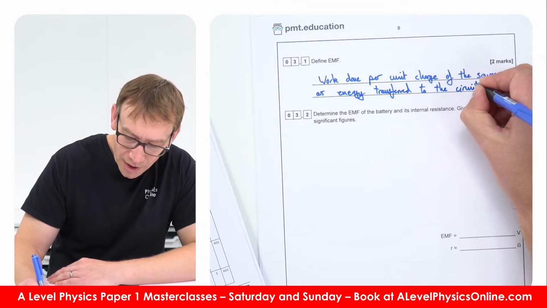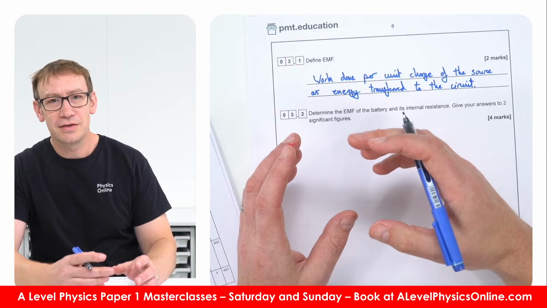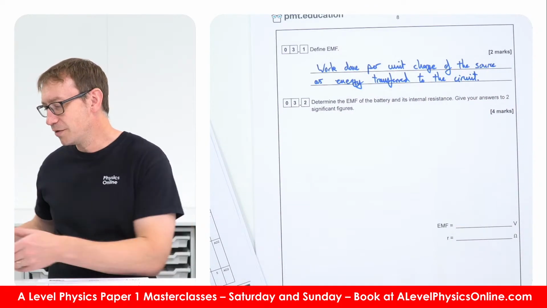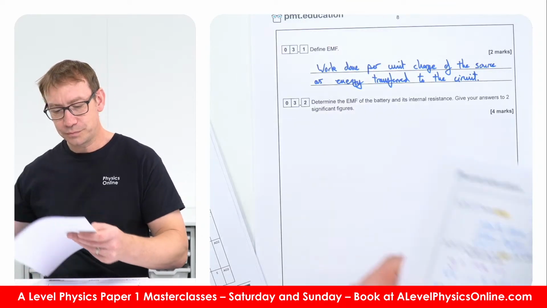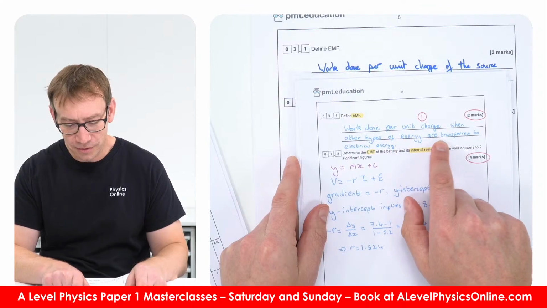So the EMF is the energy transferred to the circuit. The potential difference is the energy transferred out of the circuit across a component. How does that compare to what they say in here? Work done per unit charge when other types of energy are transferred to electrical energy.